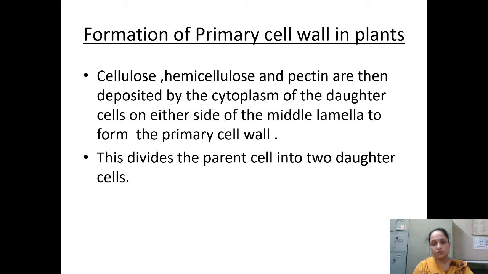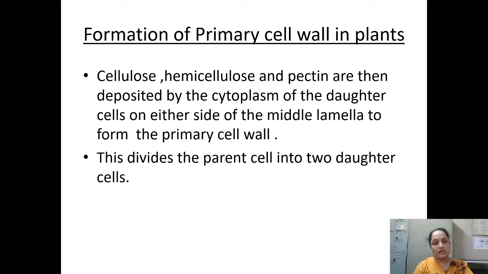Now when the division happens, you have seen that the cytokinesis in the plant cell gets divided into two. At that time there is a formation of the primary cell wall in the plants, followed by the secondary cell wall also. So cellulose, hemicellulose and pectins are then deposited by the cytoplasm.